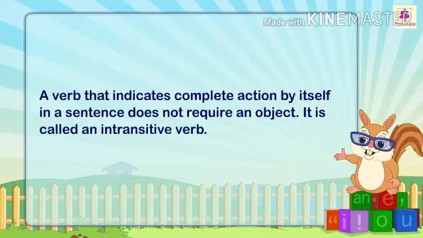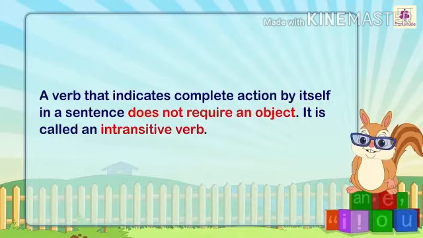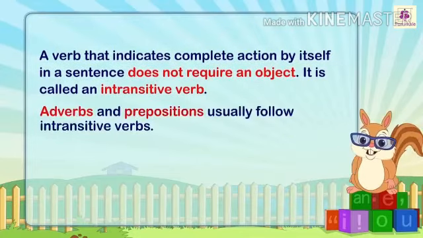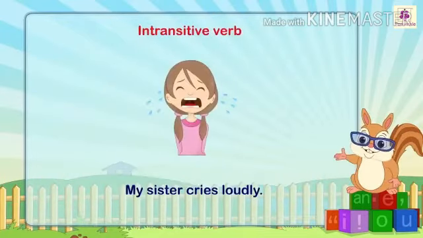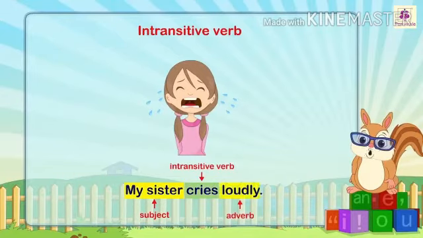And a verb that indicates complete action by itself in a sentence does not require an object. It is called an intransitive verb. Adverbs and prepositions usually follow intransitive verbs. For example, my sister cries loudly. Here, my sister is a subject. Cries is an intransitive verb. Loudly is an adverb.